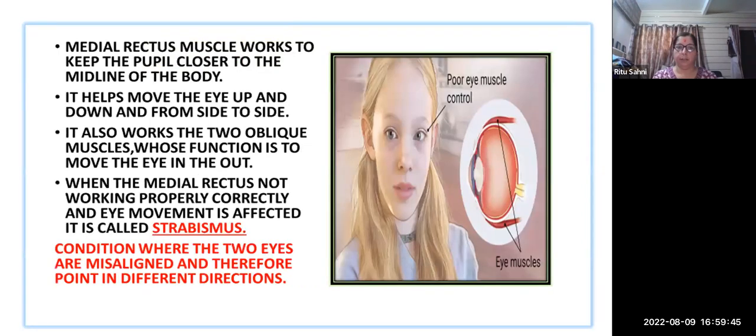In this, you can see poor eye control. In the picture, you can see the baby. There is a strabismus condition where the two eyes are misaligned, and therefore the points of gaze are different in direction. The eyeballs are not moving side by side, because of poor eye control of the medial rectus.